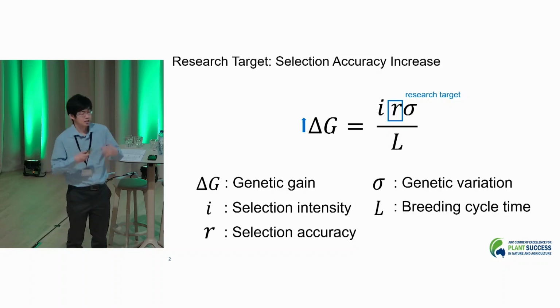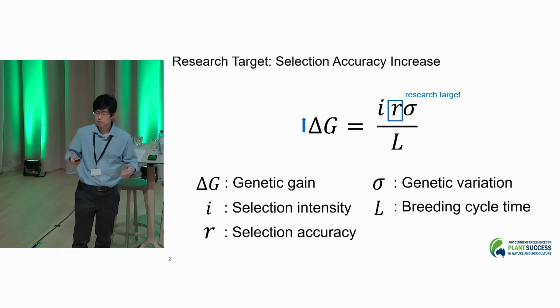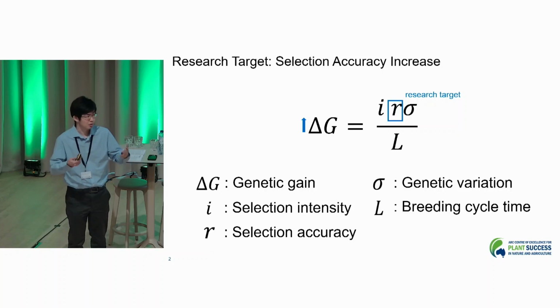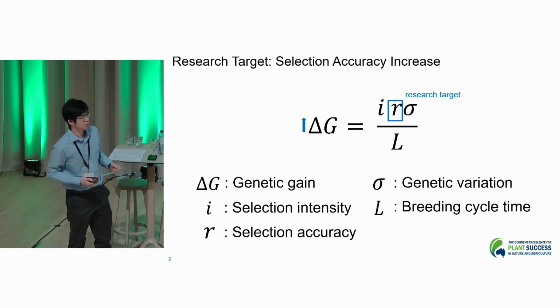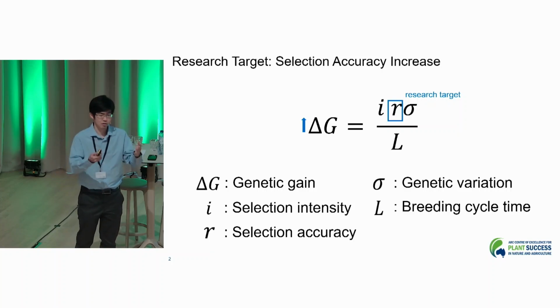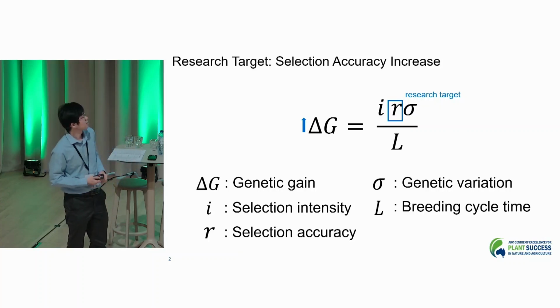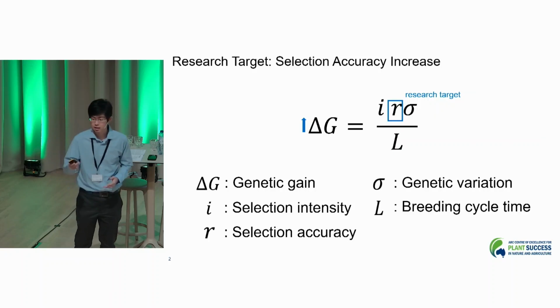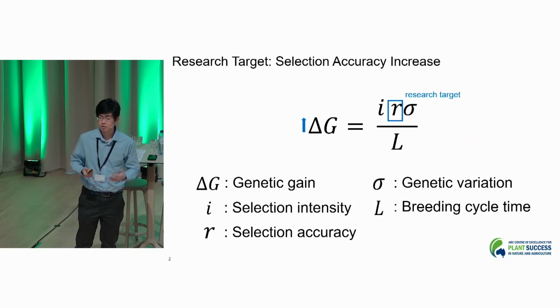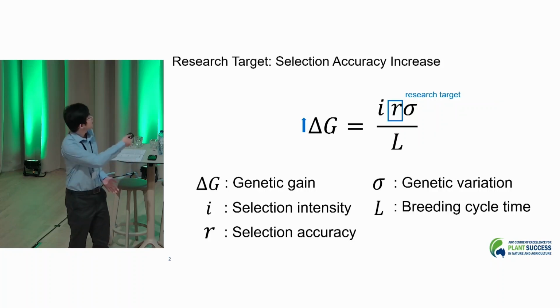But before I start to explain that in detail, let me quickly introduce why I'm doing this and my research targets, so that we can understand my research goal for my PhD. My research target is a selection accuracy increase in this breeder's equation. By doing so, we can increase the selection, this one here, so that we can increase the gene gain as a result. So that's my goal for my PhD.